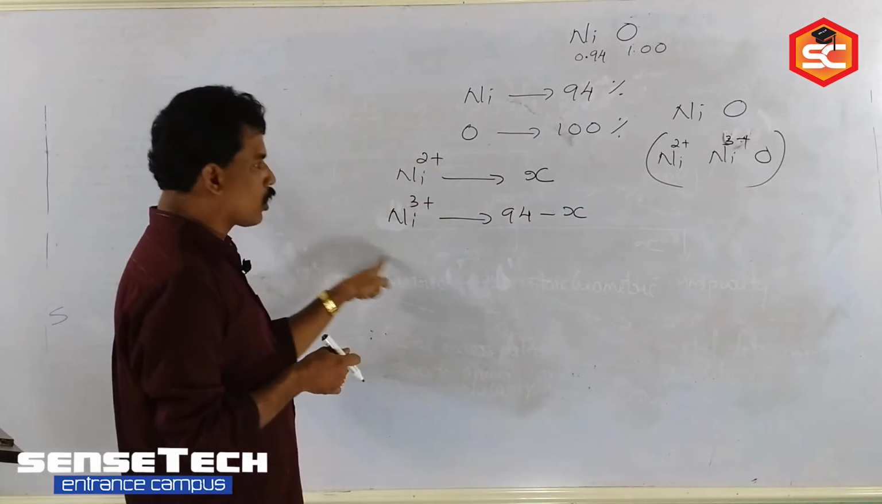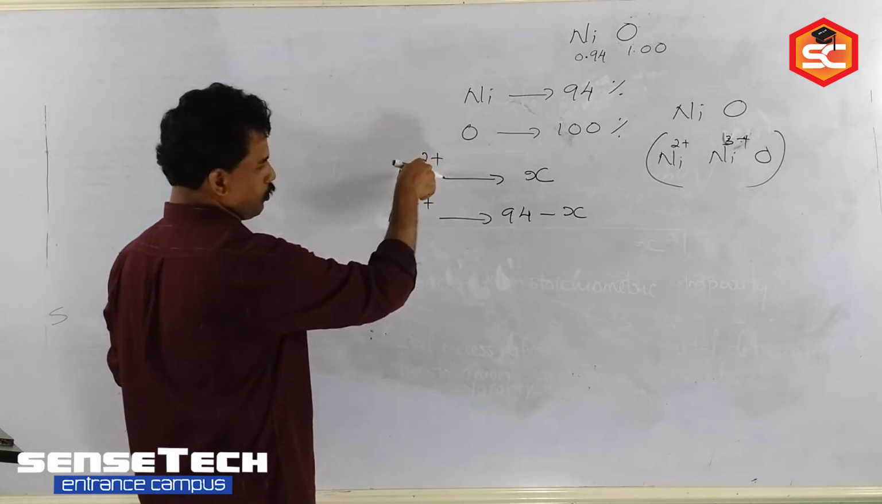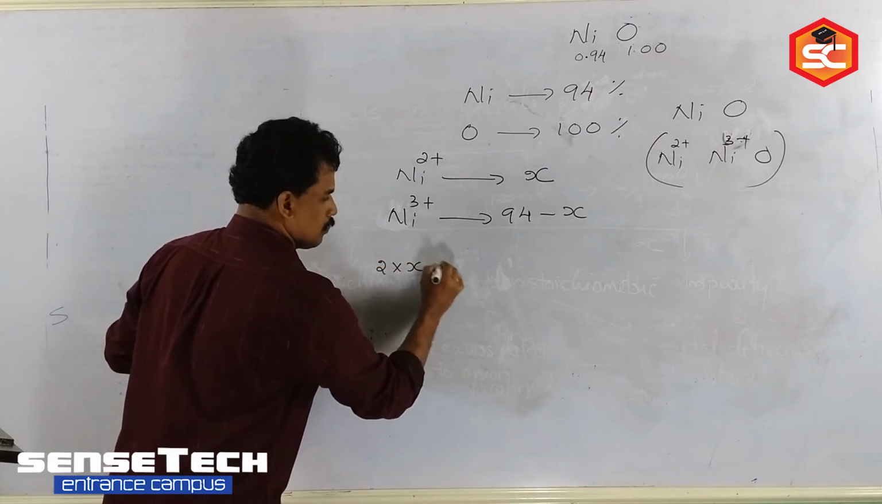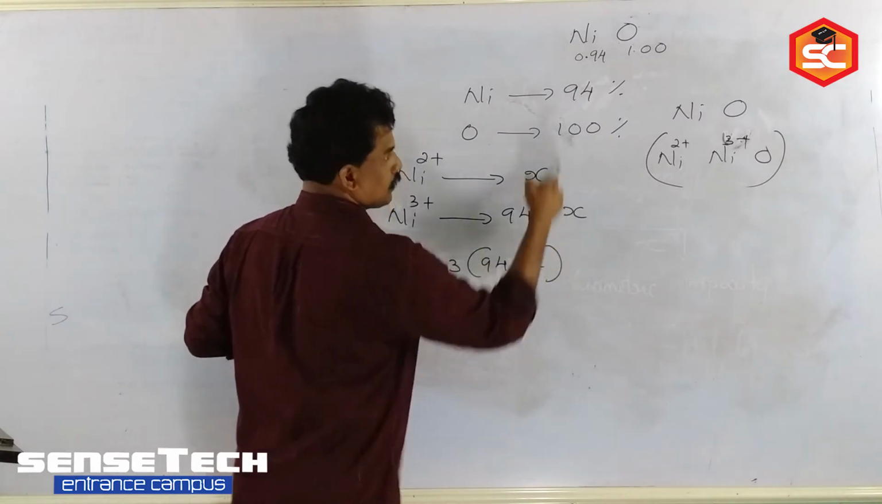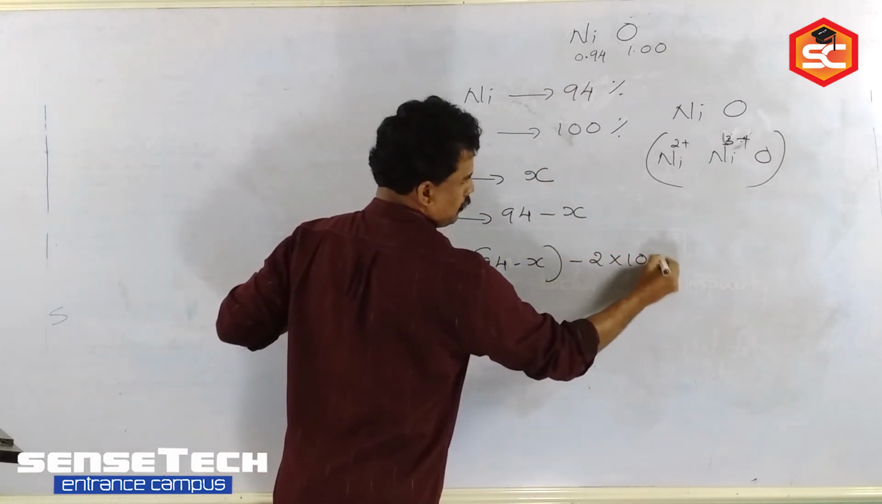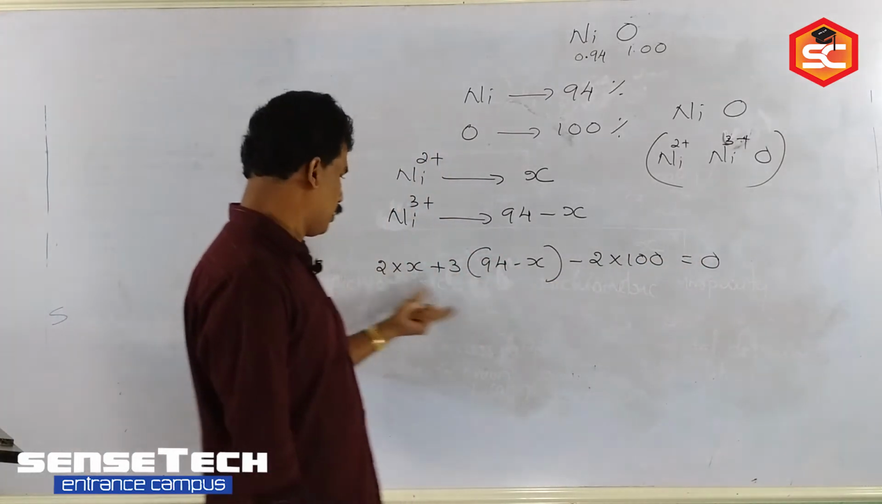So when you are taking the total oxidation state, the sum of the oxidation states is always 0. So Na2+, what is the total oxidation state? 2 into X plus 3 into (94 minus X), then oxygen minus 2, so 2 into 100. Total oxidation state is equal to 0. Are you getting this calculation step now?